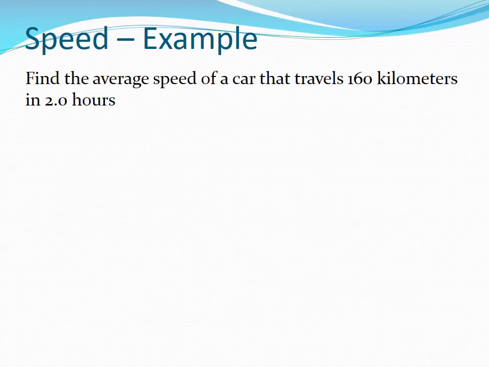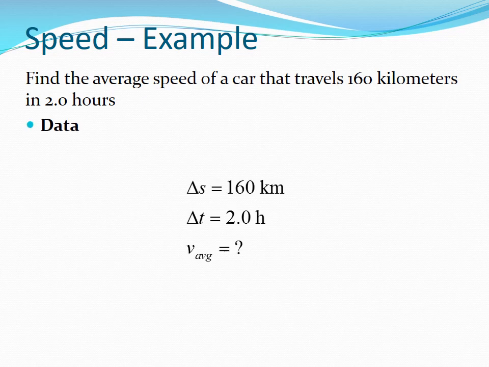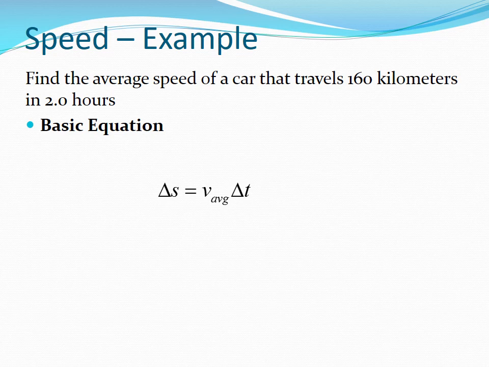Find the average speed of a car that travels 160 kilometers in 2 hours. First step is to write down what we know. The displacement is 160 kilometers and the time is 2 hours. We're looking for the average velocity. The basic equation is our displacement equation: delta S equals V average times delta T.